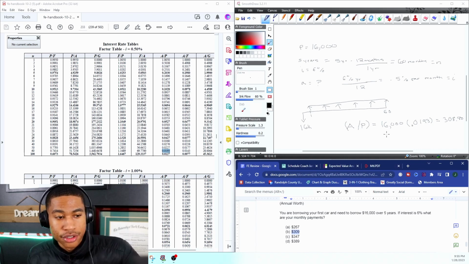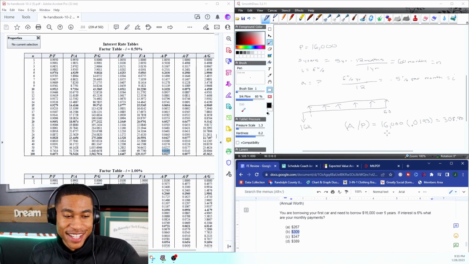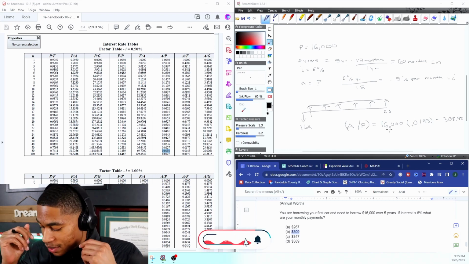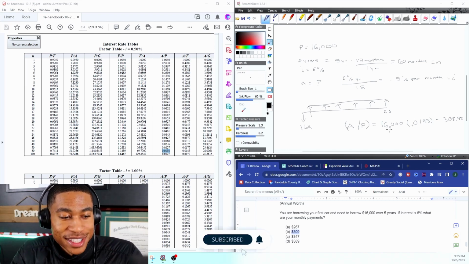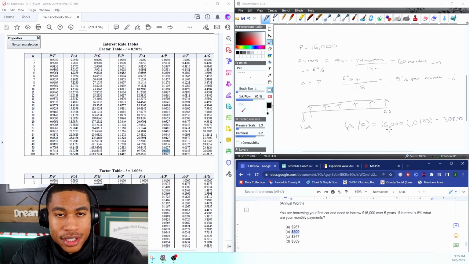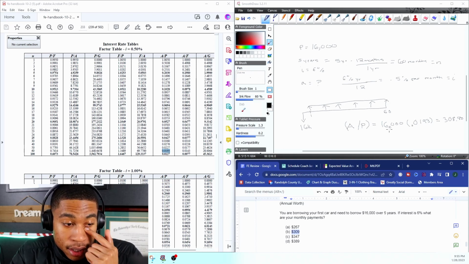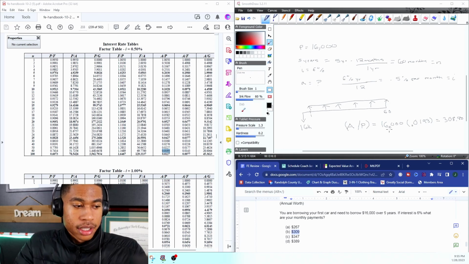And the cool thing about this, you can back-check this with a car loan kind of calculator. So it's pretty cool. This information is definitely very useful when you're getting into finance and things like that. I am also a budget coach. So for those of you who need help with your spending habits, you can check me out on Instagram. I have a lot of content on that as well. But yeah, engineering economics is crucial. Everything's about money, and you don't want to be spending more money than you have to.